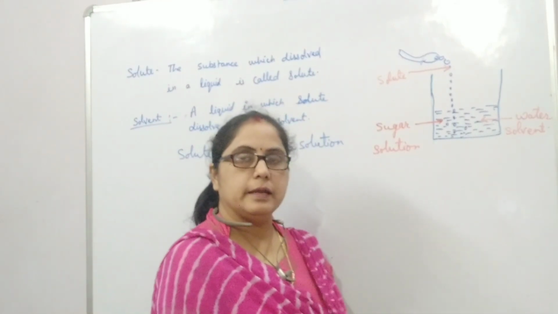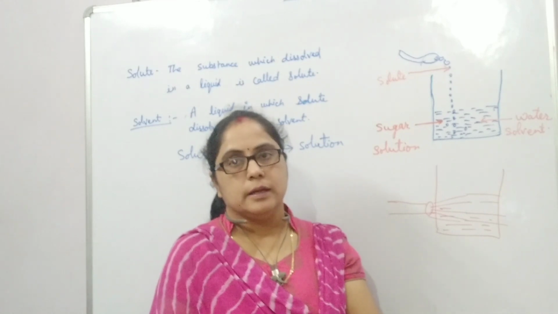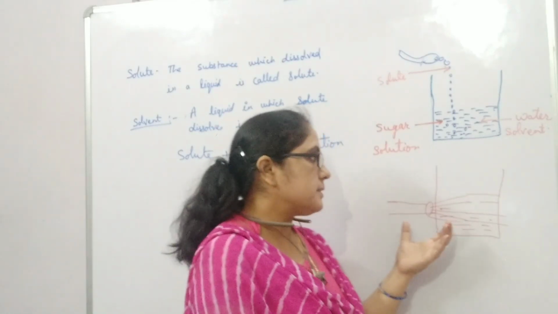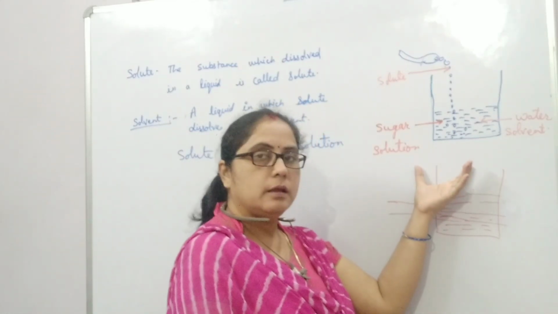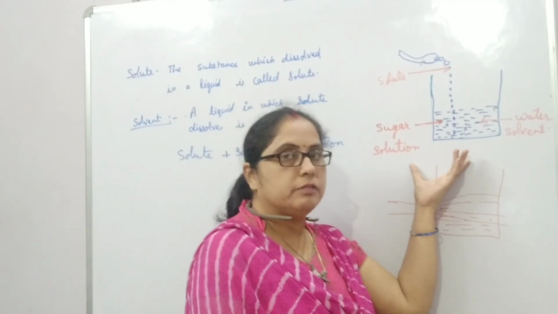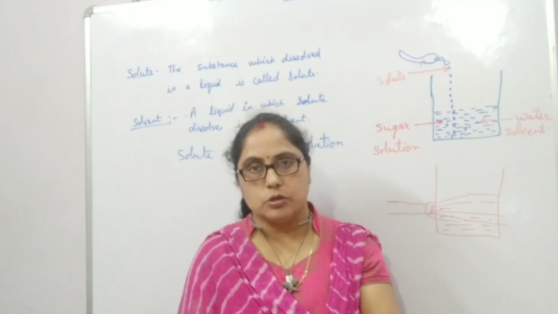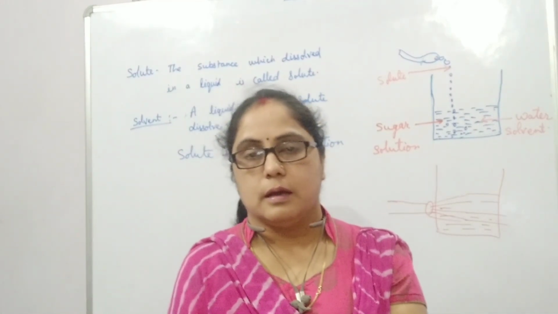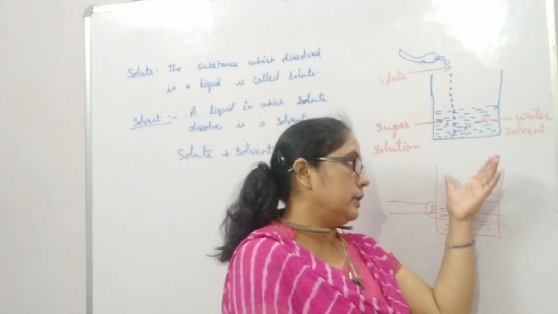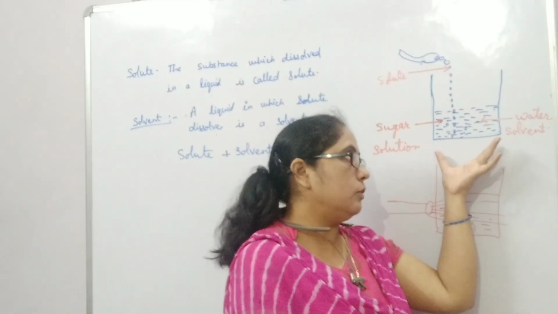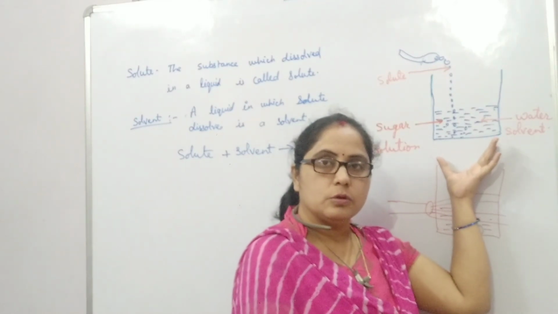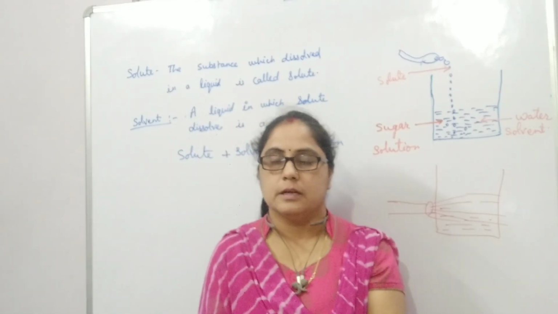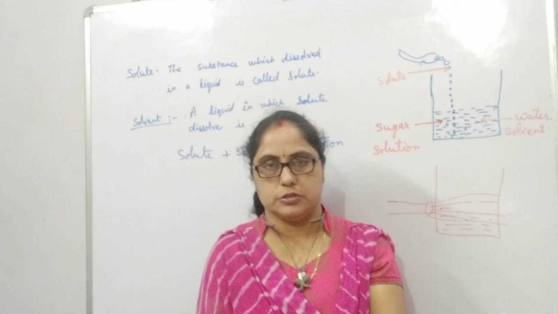When it dissolves completely in water, the sugar particles break down to such an extent to dissolve in water. If we pass light through this solution, it cannot scatter the beam of light. It means in a solution, the solute particles are very small. When we pass a beam of light through this solution, we observe that it cannot reflect the light, so the path will not be visible. On the basis of this, now we will discuss the properties of solution.